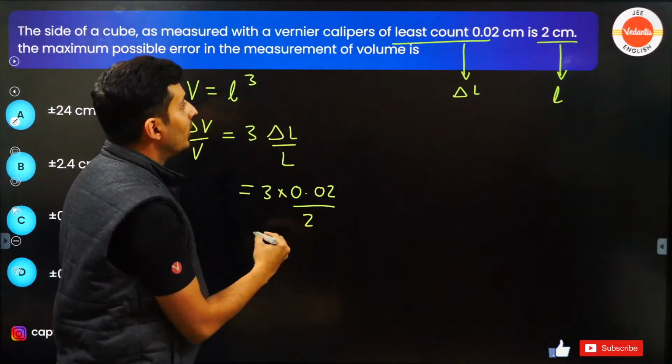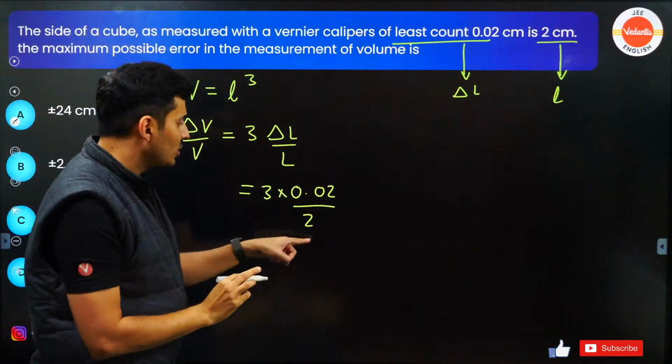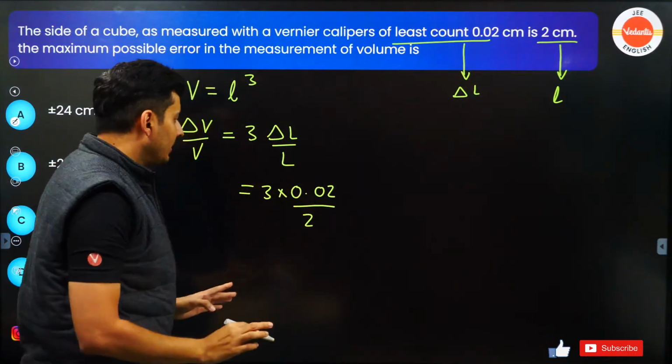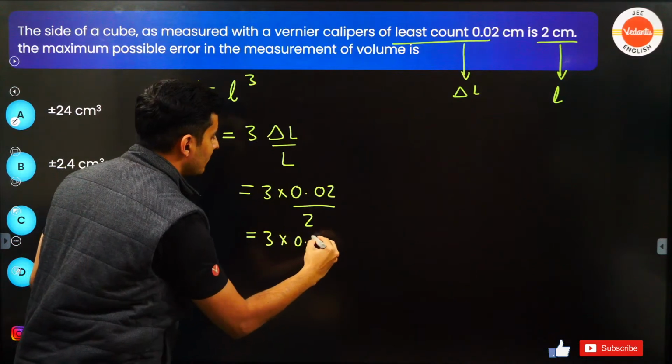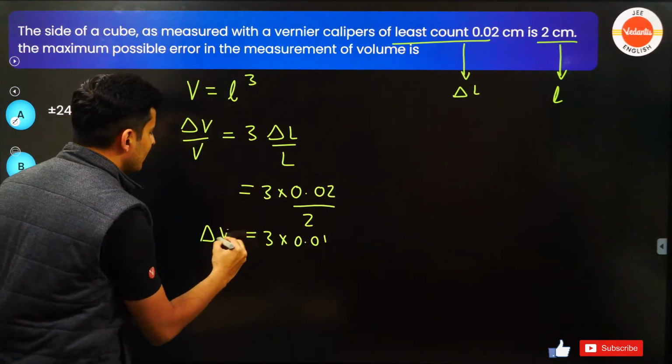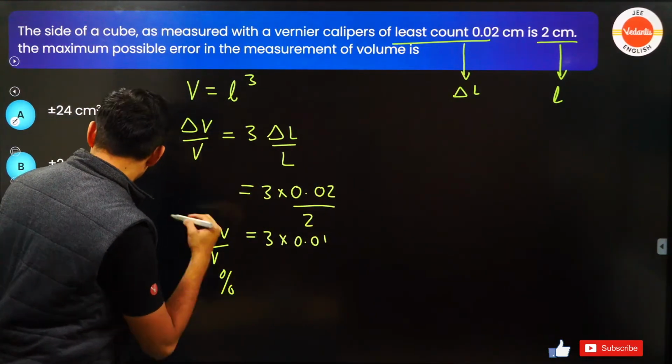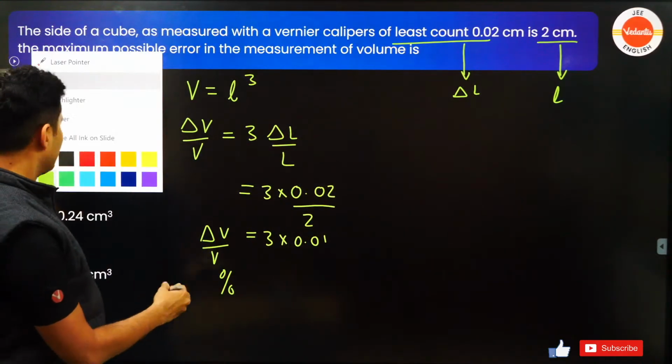So I'm just going to put 2 over here. Everything is in centimeters, so I don't bother to convert it. That's it. So that's it, guys. This is going to be 3 into 0.01. But that is delta V by V. If I want percentage... oh, I don't want percentage, I just want the error.